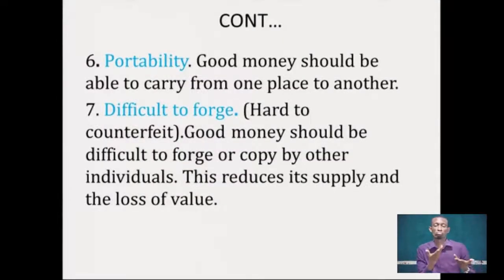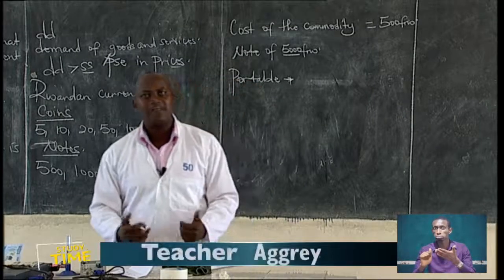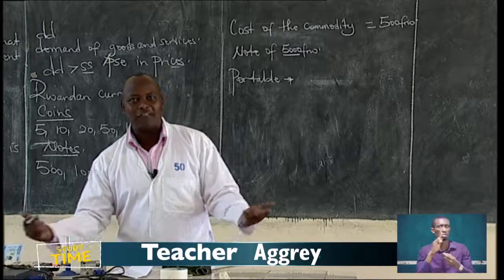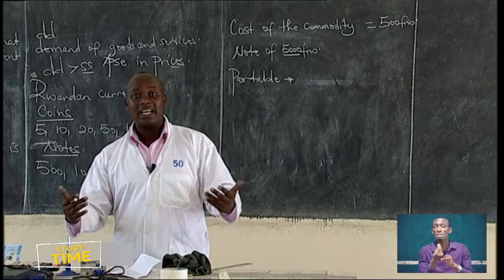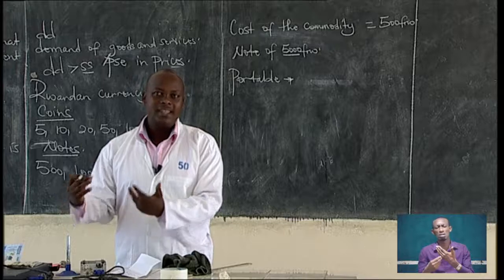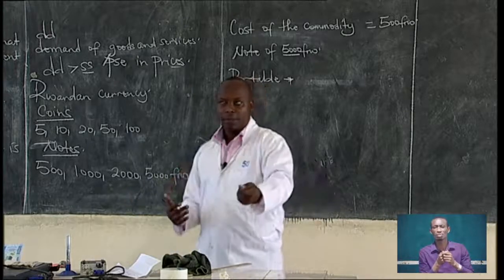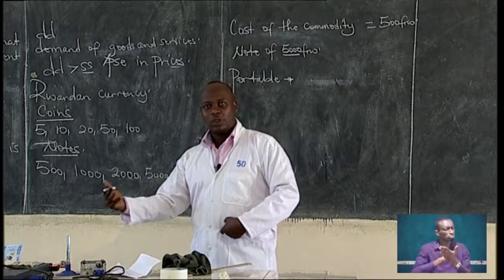Then the last characteristic of good money: difficult to forge, hard to counterfeit. Good money should be difficult to forge or copy by other individuals. When money is difficult to copy, this limits the supply of money in order to maintain value. What is counterfeit? Counterfeit is to imitate with an intention of stealing. You try to copy something with an intention of stealing.